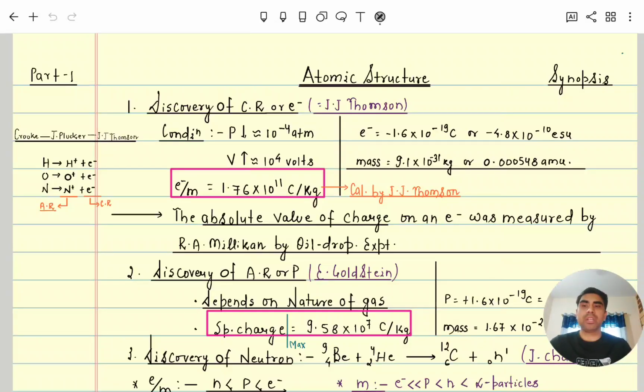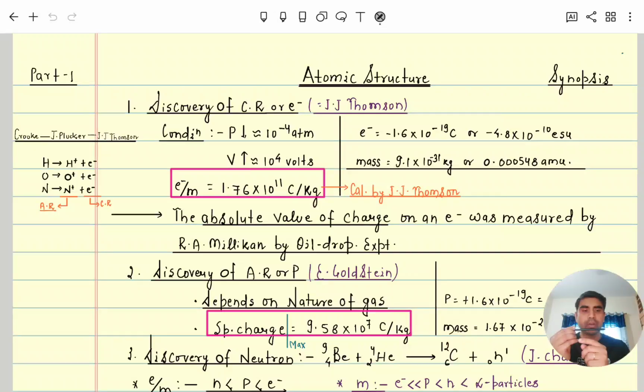In that respect, one scientist named William Crookes built an apparatus in which he took a long glass discharge tube and two metal plates connected respectively to the negative and positive terminals of a battery. The negative plate is called the cathode and the positive plate is called the anode.